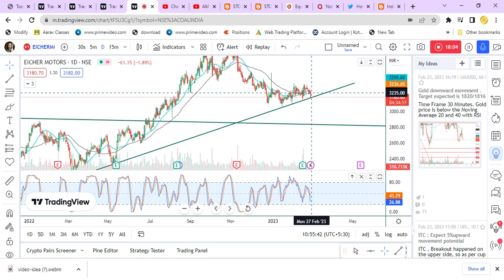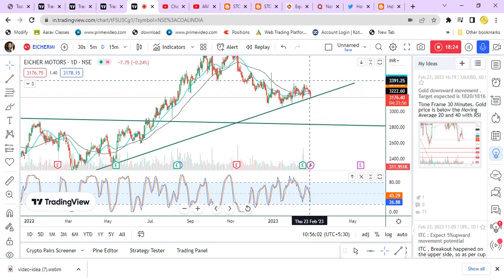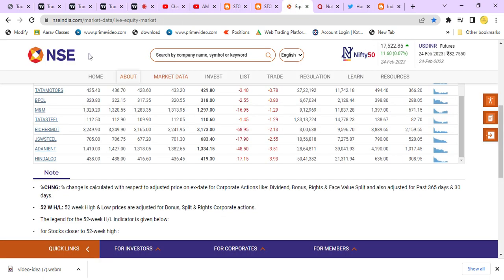So once we confirm that the trend is downward, or if the value in Nifty is below moving average, please note it down. Okay, if the value is below moving average 20 in Nifty, we need to consider downtrend movement stocks. So where will we get those? We will get them in nseindia.com.